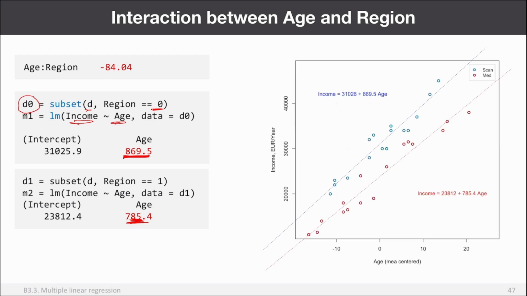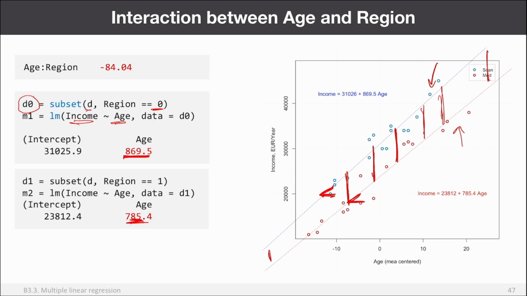And how big is the difference? Well, let me visualize it first. So these are all Scandinavians, these are all Mediterraneans. You can see that region has its own effect because these lines are distanced, right? This is just the effect from region. But you can also see that the slope of this line and the slope of this line are a little bit different. You can barely see it, but they are a little bit different. For example, look at this distance and at this distance. It's a bit larger, right? So the difference in slope is exactly the interaction effect.